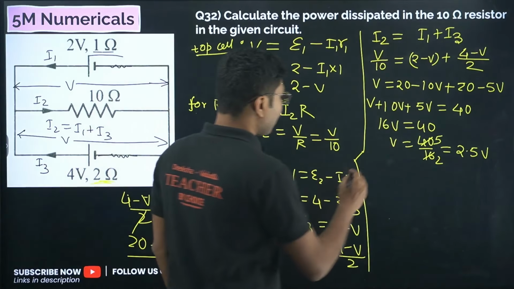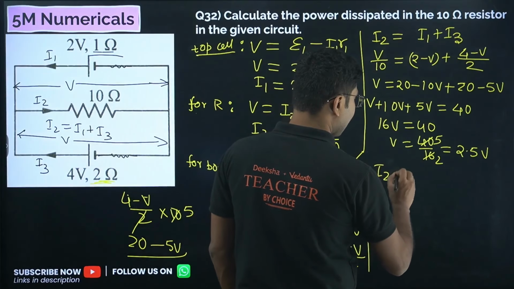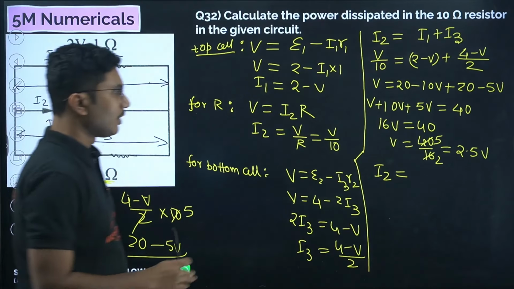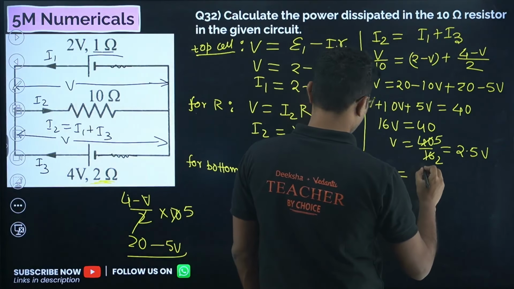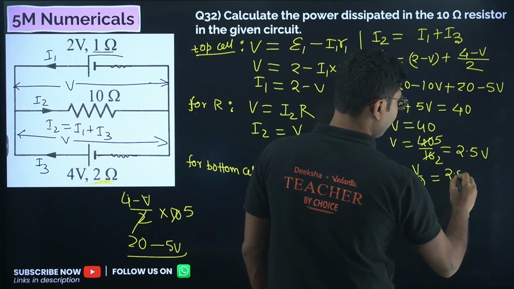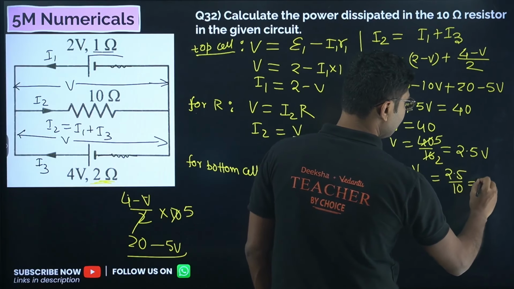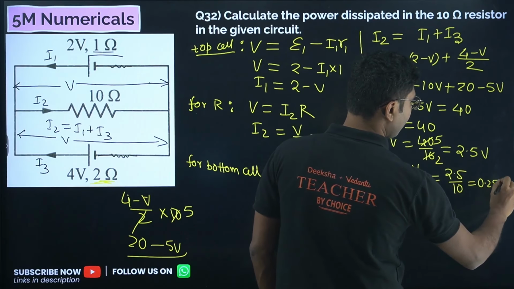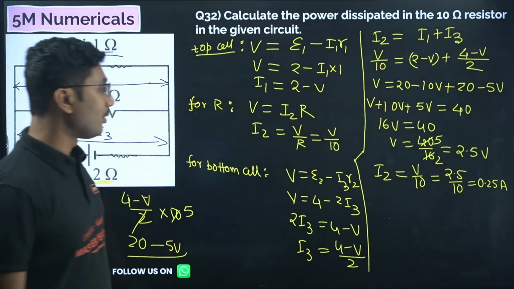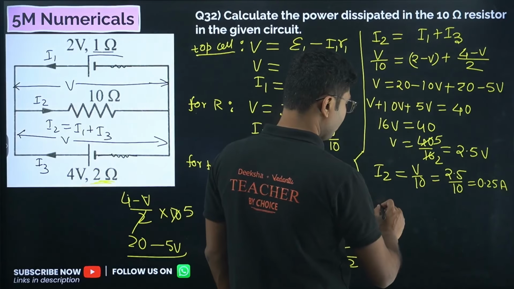Now we can calculate the current. We are only interested in the current I2, that is the current through this 10 ohm resistor. I2 equals V by 10, that is 2.5 by 10, that is 0.25 ampere. Now what is the power?